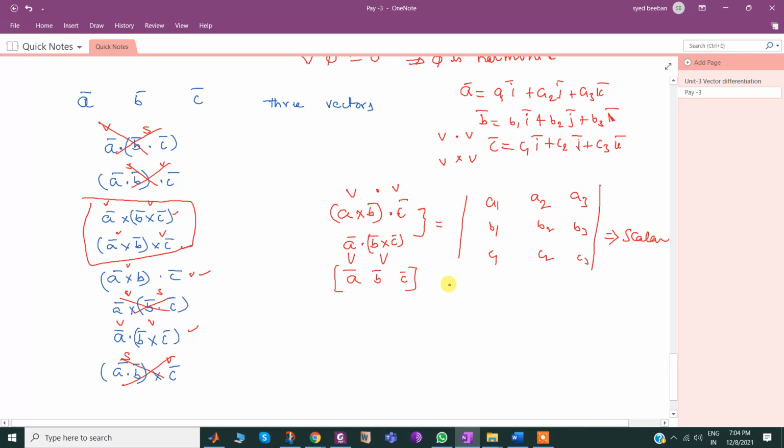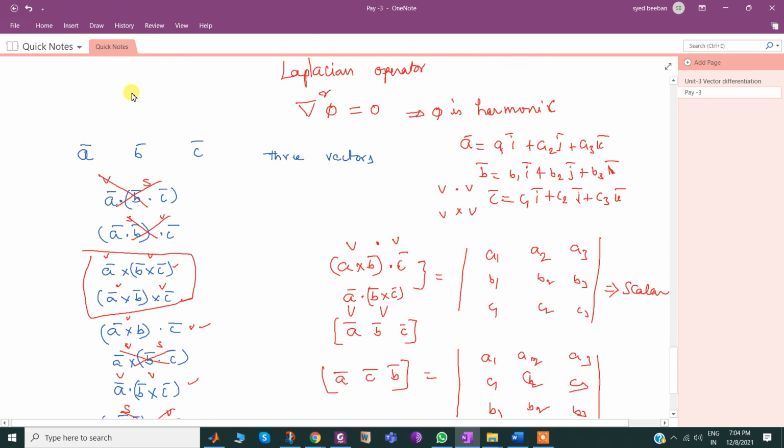Box a b c representation: suppose we change the order like a bar, c bar, b bar, then the corresponding positions need to be altered here. First a bar means a1, a2, a3. Next c bar, that means c1, c2, c3. Next b bar, so b1, b2, b3. Like this you are supposed to write. This is a determinant.